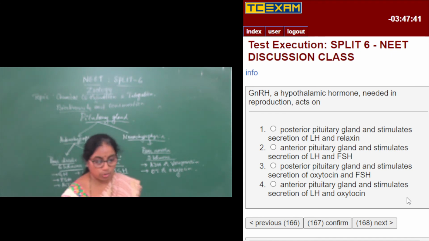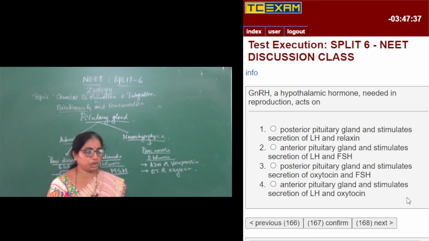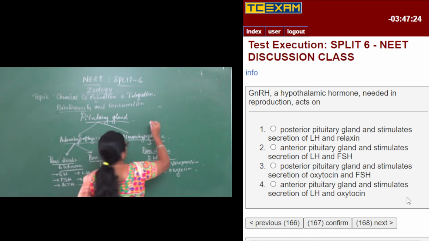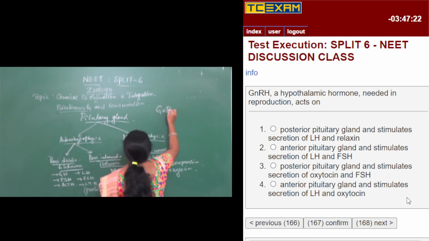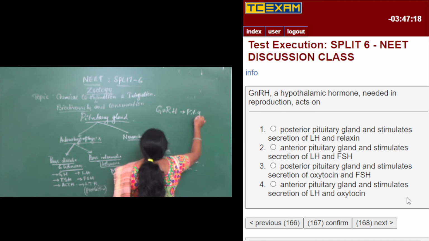Now we will try to answer this question. What is the question telling? GnRH, that is gonadotropin releasing hormone, a hypothalamic hormone needed in reproduction, acts on. So as we know, it is gonadotropic hormone GnRH. The main intention of GnRH is to stimulate the pituitary gland to secrete what?